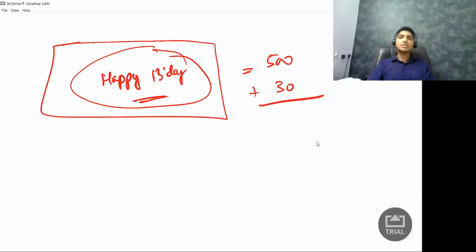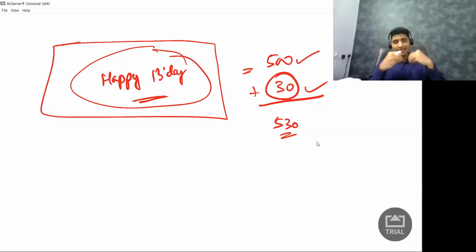So now GST is not on this 500 rupees, but on the entire 530 rupees. So even this 30 rupees should be included. So very simple point. If the seller is charging some extra amount of money as an incidental expenditure or ancillary expenditure, and if I'm recovering it from you, I need to charge GST even on that particular price.